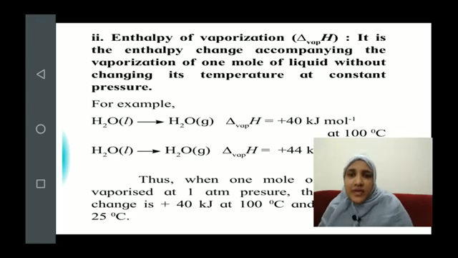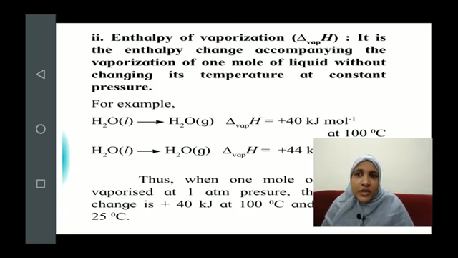And you will also mention that this change is happening at constant temperature and pressure.